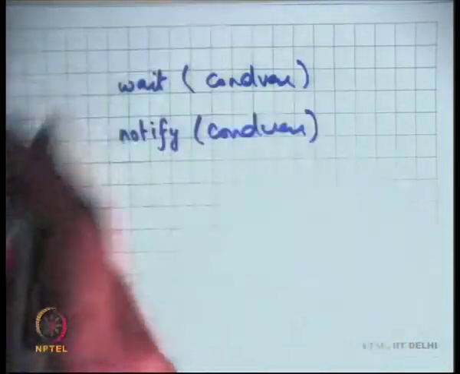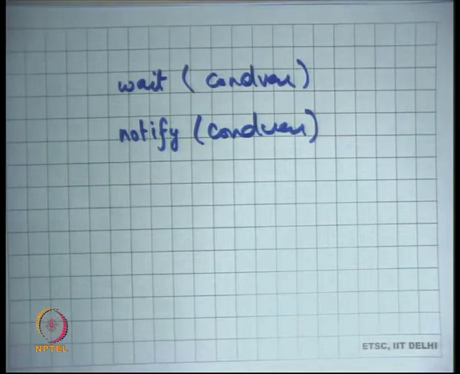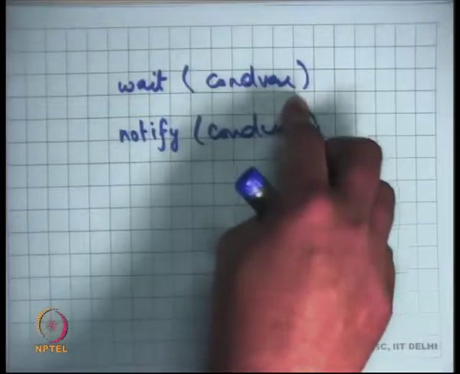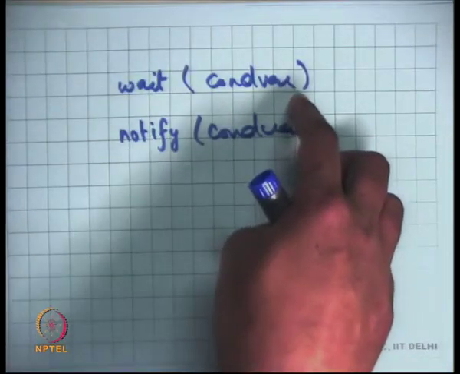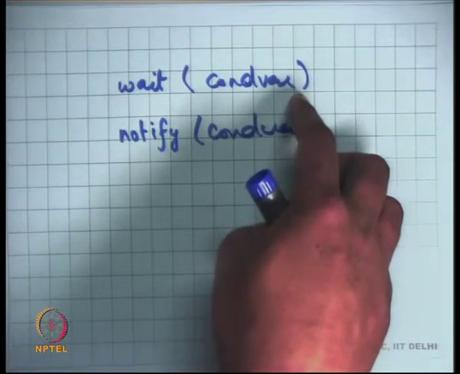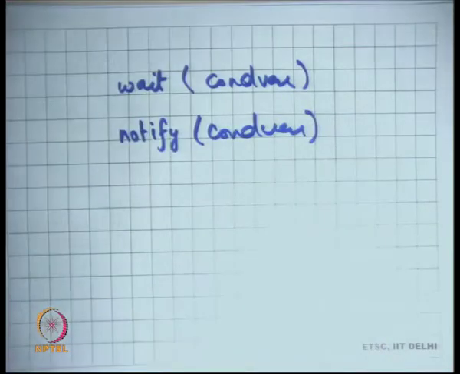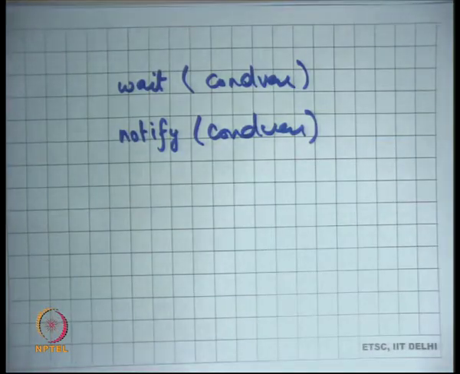Except that when you use wait and signal within a monitor, you don't need to pass the mutex as a second argument of wait. The mutex is also implicit. If wait is being called inside the code of a monitor, then it knows that the lock to be released is the implicit lock of the monitor.